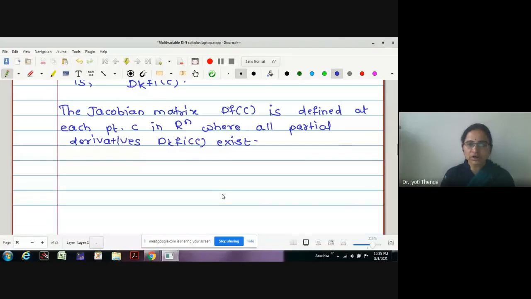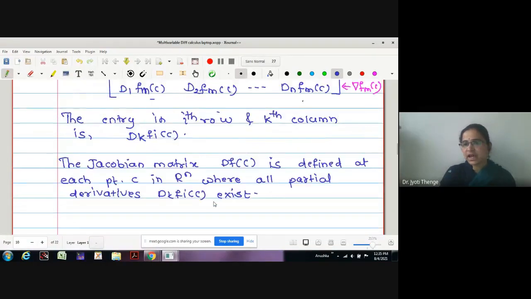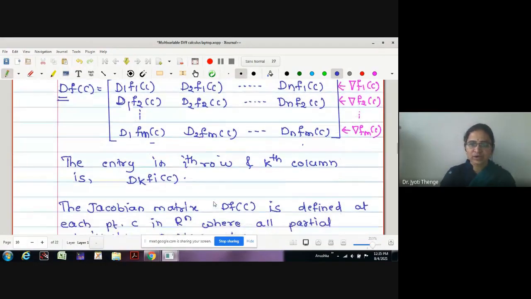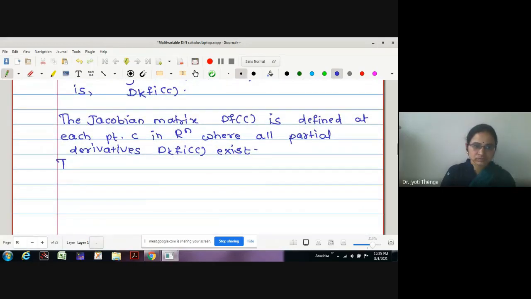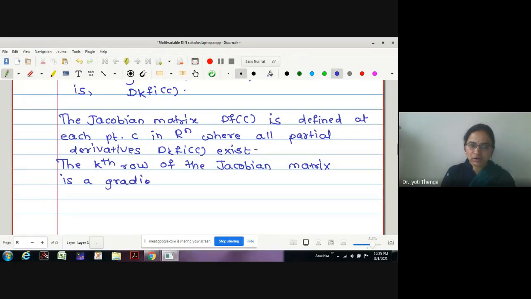And what about every row? As we have discussed, every row is a gradient vector, no? Therefore, what about the kth row? The kth row of the Jacobian matrix is the gradient vector of which function?